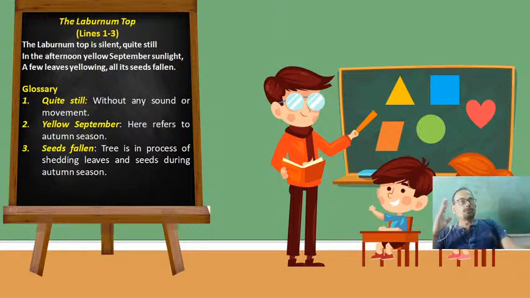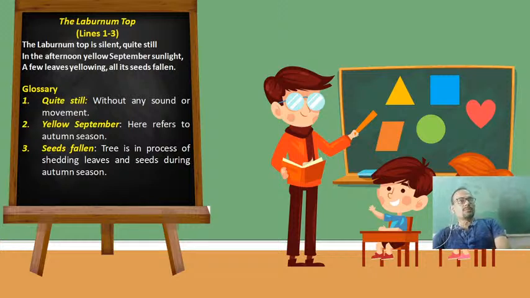Few leaves have already become yellow in color and seeds fallen. So dear students, yellow September here refers to autumn season, as you can see on the screen, and seeds fallen here refers to the tree being in the process of shedding leaves and seeds during autumn season. This is the characteristic of autumn season, dear students.